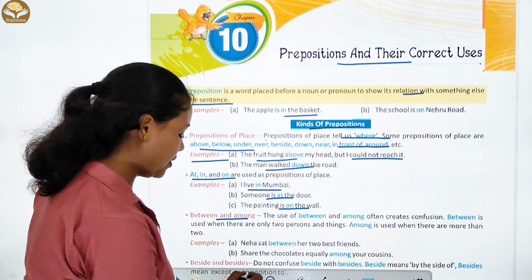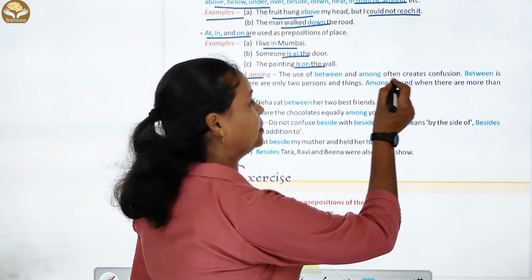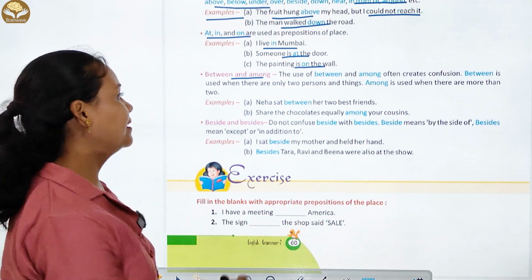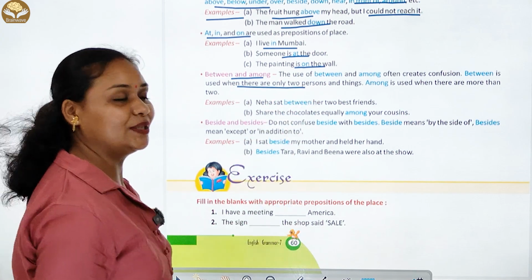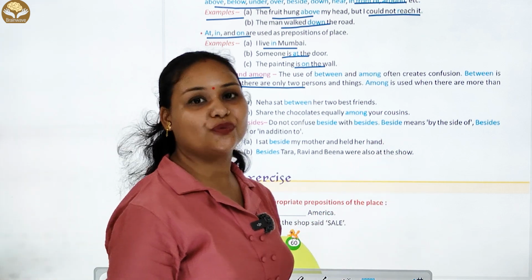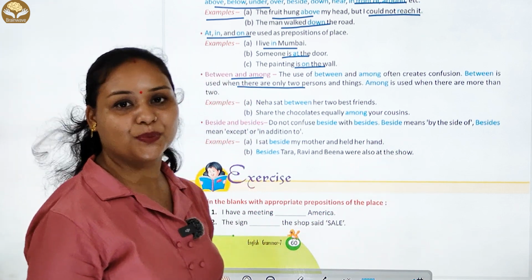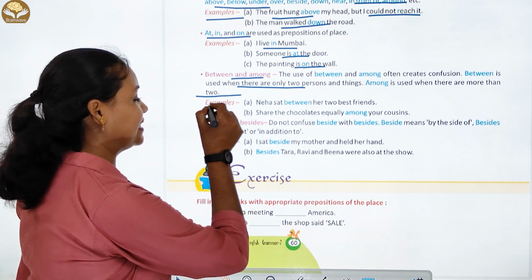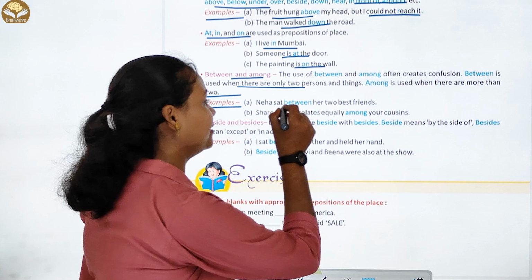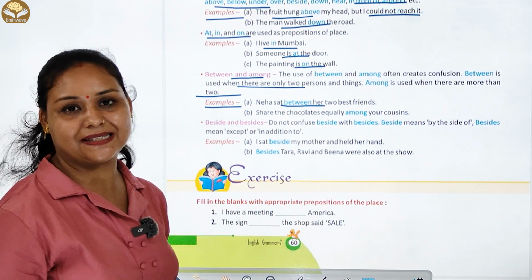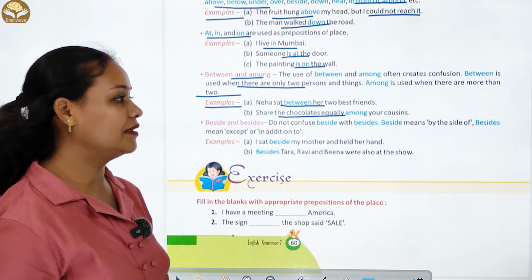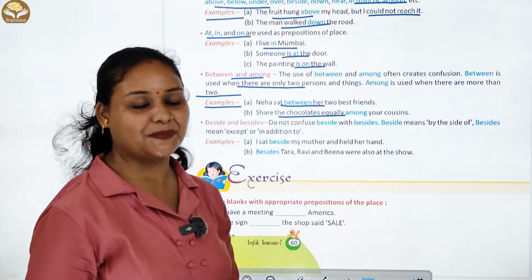Next, between and among. The use of between and among often creates confusion. Between is used when there are only two persons or two things. Among is used when there are more than two. Examples: Neha sat between her two best friends. Share the chocolates equally among your cousins.